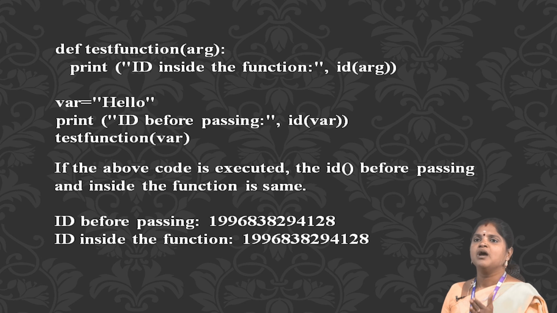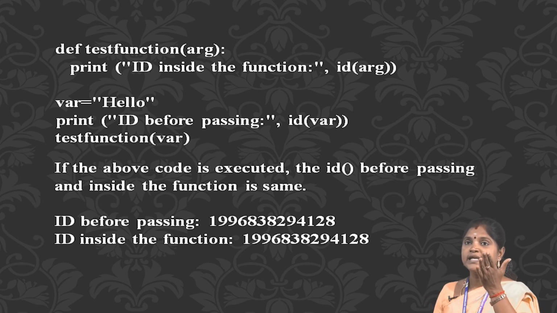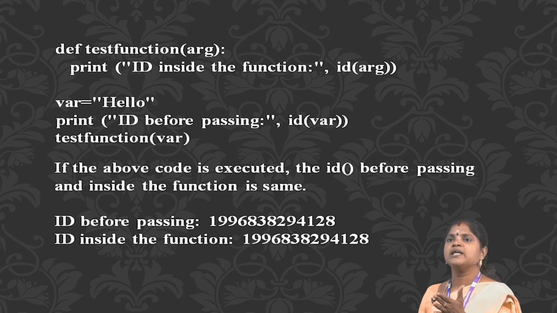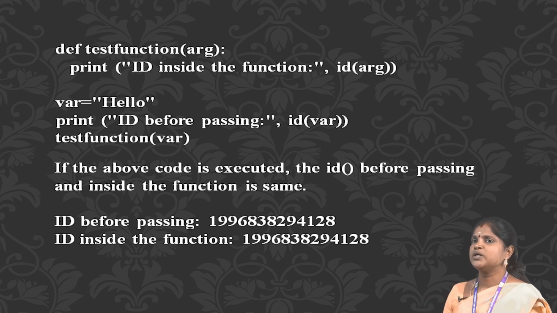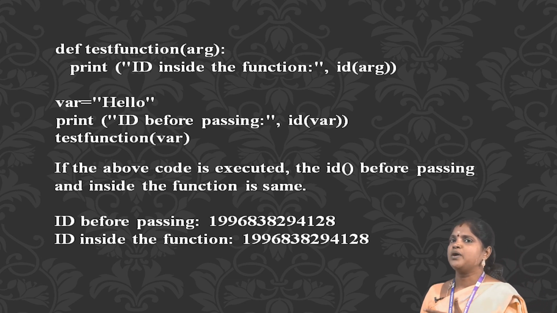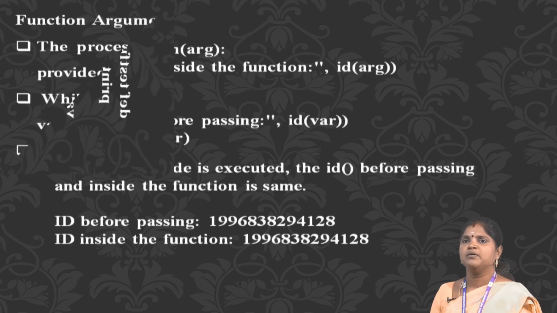ID before passing is 1996838294122. ID inside the function is 1996838294128. The behavior also depends on whether the passed object is mutable or immutable. Python numeric objects are immutable.